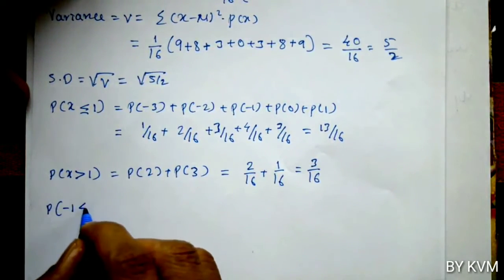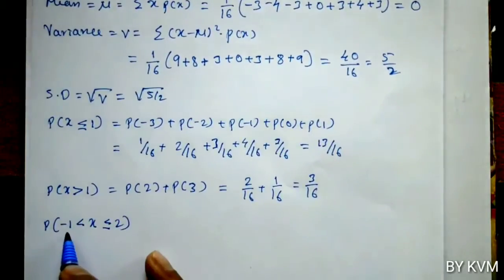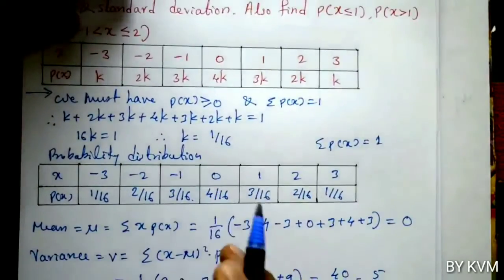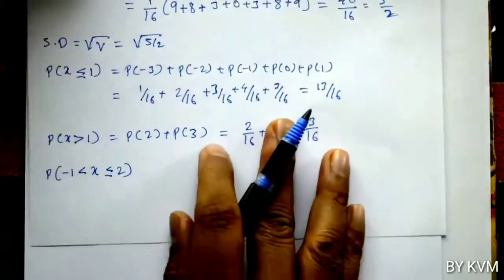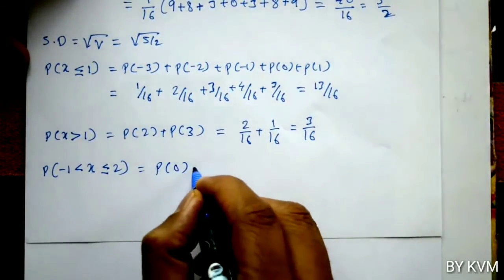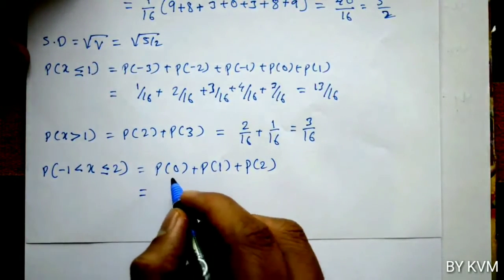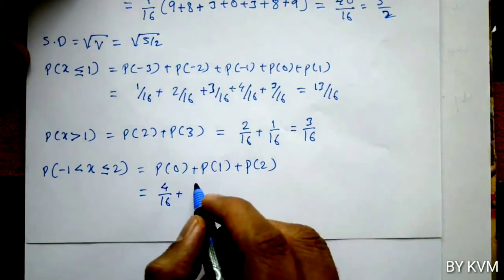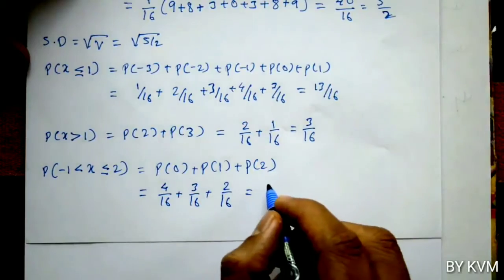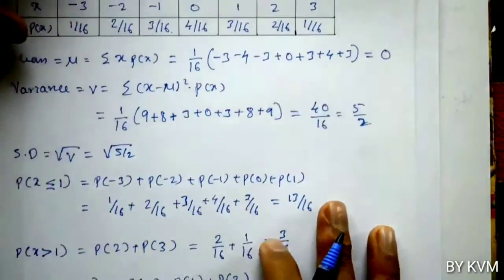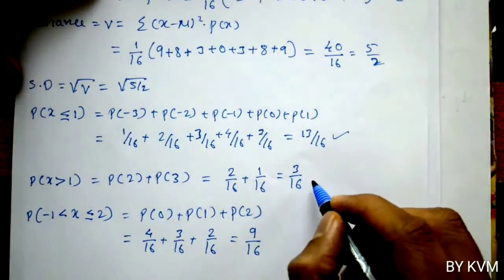And now, probability of minus 1 less than x less than or equal to 2. So, we have to take the values of x from minus 1 to 2, but do not take x equals minus 1. So, probability of x equals 0, probability of x equals 1, probability of x equals 2. Here x is greater than minus 1, it is not greater than or equal to minus 1, so do not take x equals minus 1. So, probability of 0 is 4 by 16, probability of 1 is 3 by 16, probability of 2 is 2 by 16. Adding all the values we get 9 by 16.